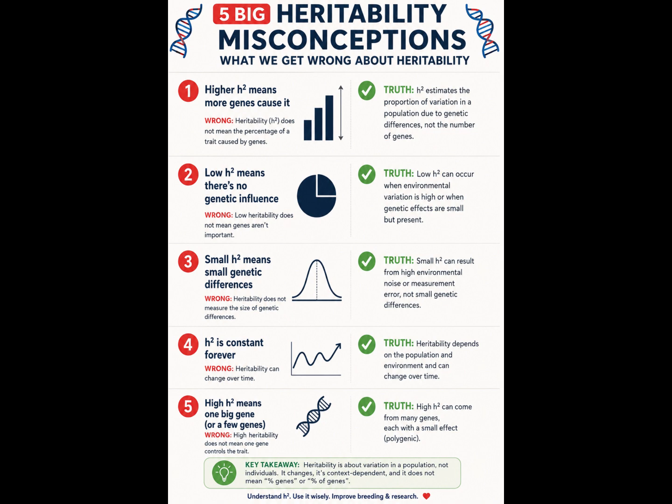Misconception number 5. High heritability means there must be one major gene that governs the trait. Not necessarily. A trait controlled by many genes like crop yield can still show very high heritability if the experiment is well managed. At the same time, a trait controlled by a major gene can show low heritability if there is very little variation in the population.